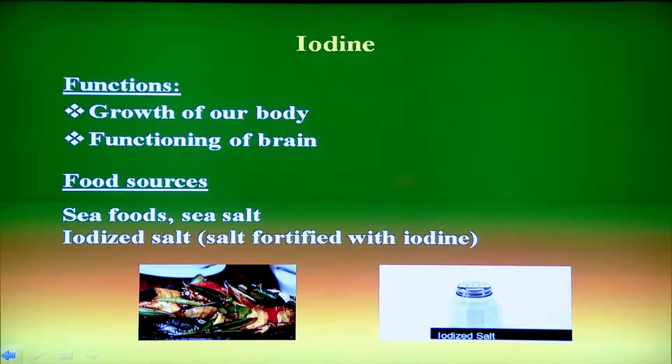Iodine is necessary for growth of our body and functioning of our brain. It is available in seafood and sea salts. And now salt is fortified with iodine. You get iodized salt to get the iodine.